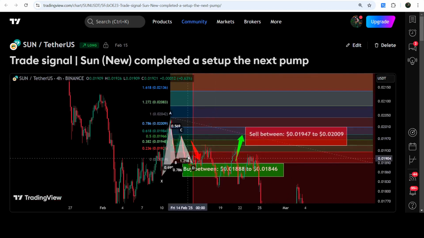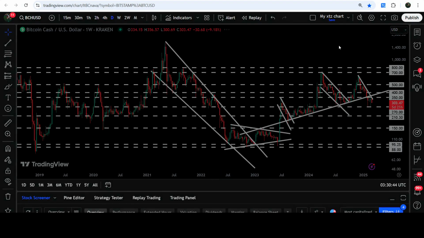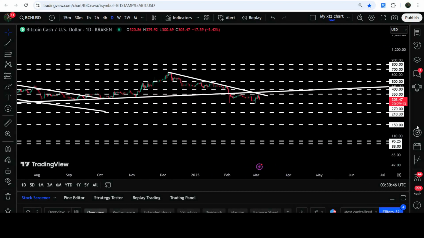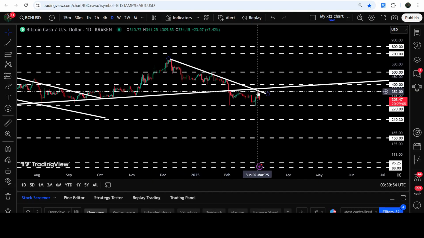Now, let's move to the live chart of Bitcoin Cash. And first of all, let me show you the daily time frame. And here you can see that for the past several days or weeks, since after the first week of December 2024, it is not able to break out this downtrend and resistance. But while moving to the downside and after getting so many rejections by this resistance, we have recently broken down this very significant uptrend line support as well, that can act as a very strong resistance.